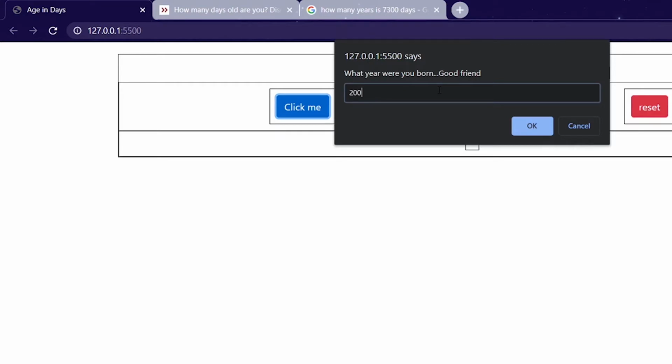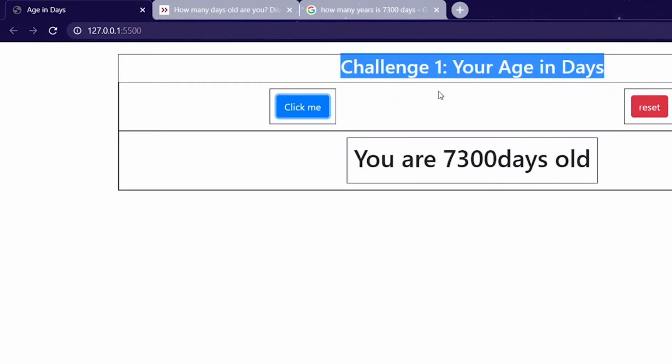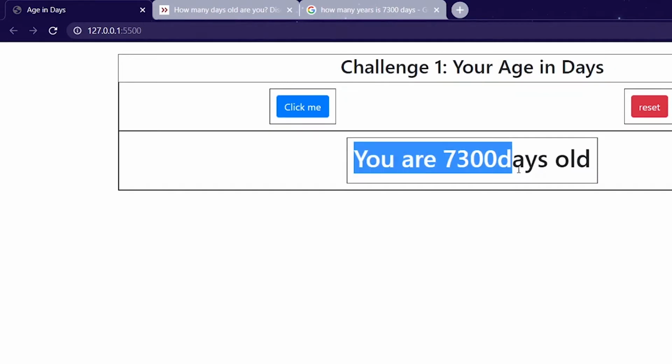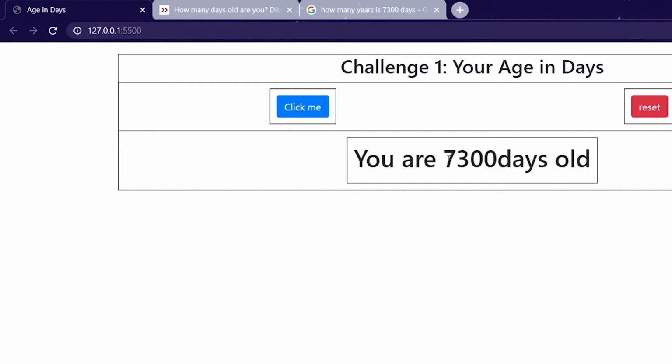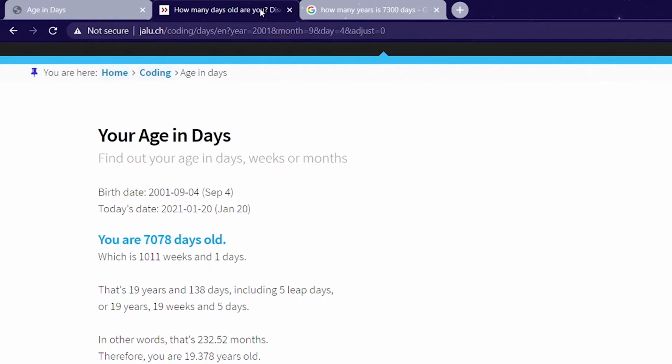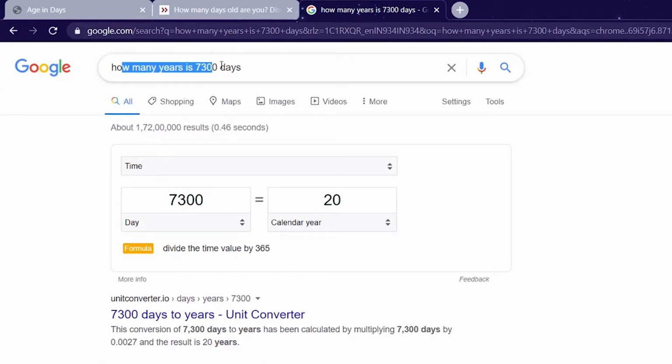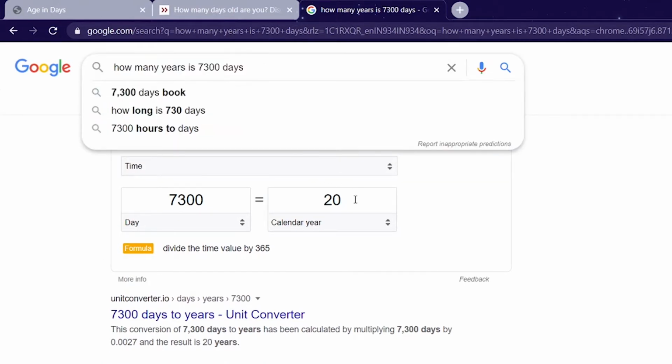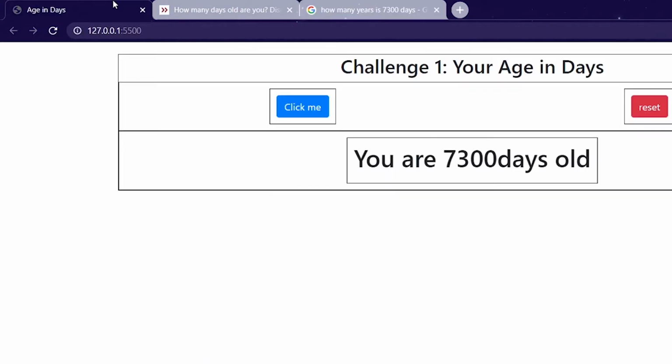When I give 2001 and enter, it's saying you are 7300 days old, which is not that correct. When I checked on another website, it showed me 7078 days old. And when I checked how many years is 7300 days, it showed me 20, which is basically correct. I am 20 years old. So this is the project we are going to make. Let's get started.